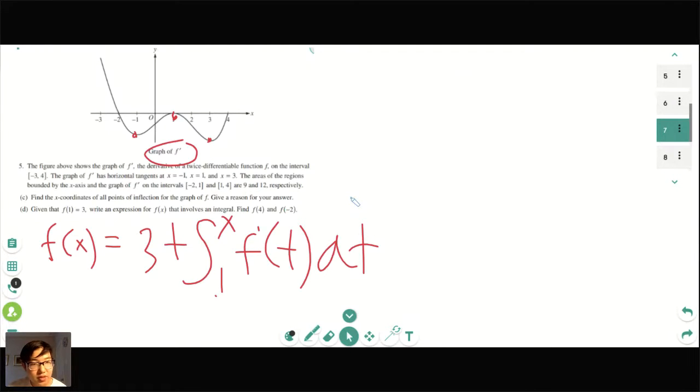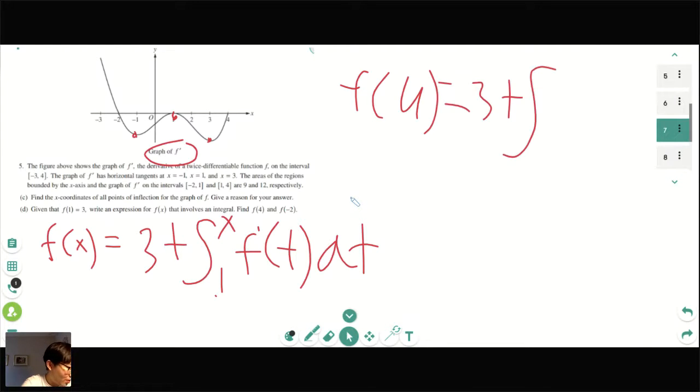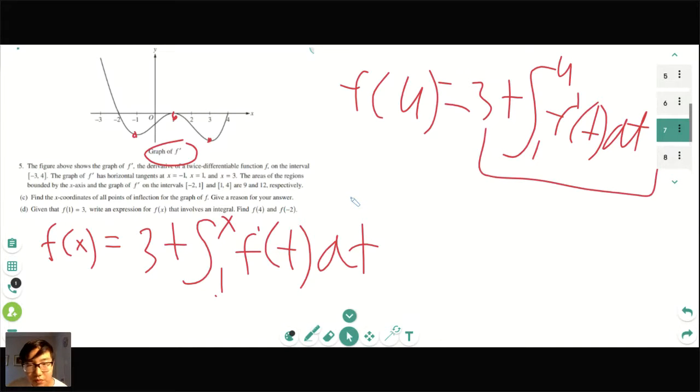So then for f of 4, it would be 3 plus the integral from 1 to 4 of f prime of t dt. And in this case, what is the integral of a derivative? Does anyone know? Like what would this give us? The function, yeah. And it tells you, sorry, I just noticed this, 1 to 4 is 12. So here it tells you negative 2 to 1 and 1 to 4. So it would technically be FTC, but they give it to you that 1 to 4 is 12.